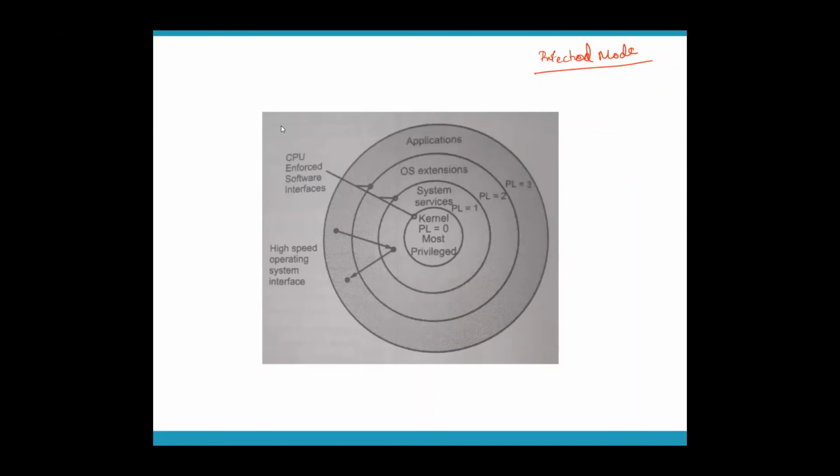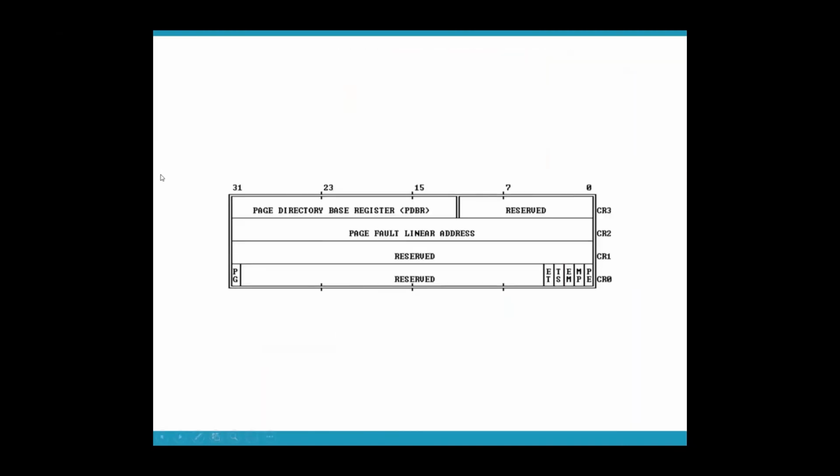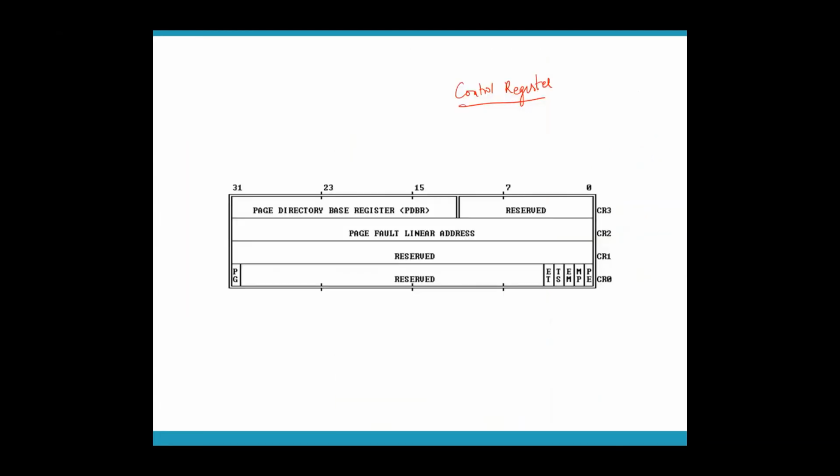Now, coming to the last point, which is control registers. Why I didn't discuss control registers before protected mode, virtual mode and real mode is because there are certain concepts related to protected mode and real mode, so it was logical to explain modes first.